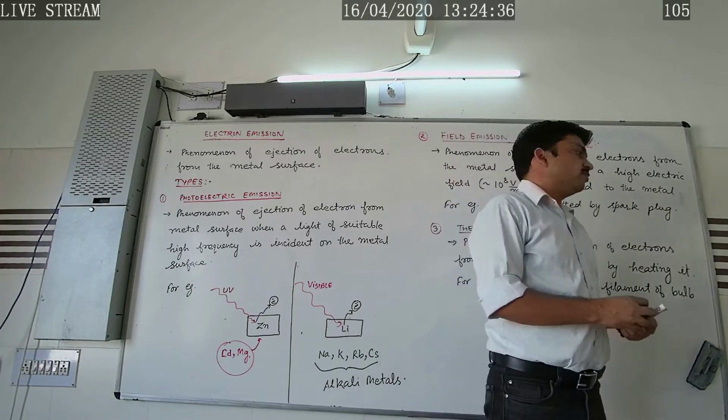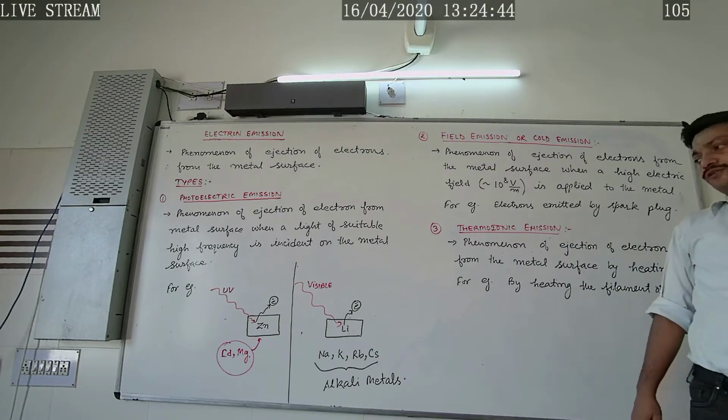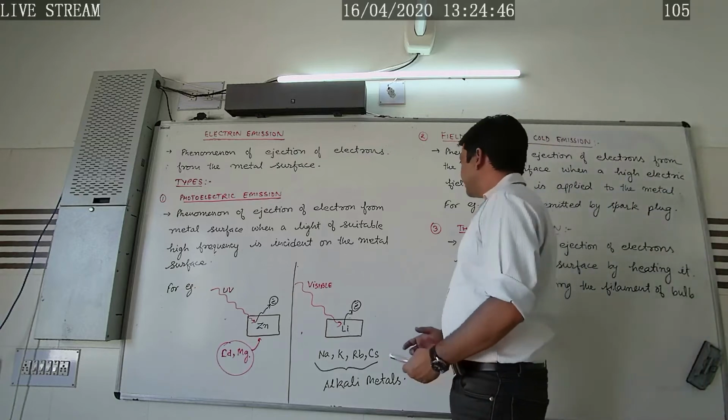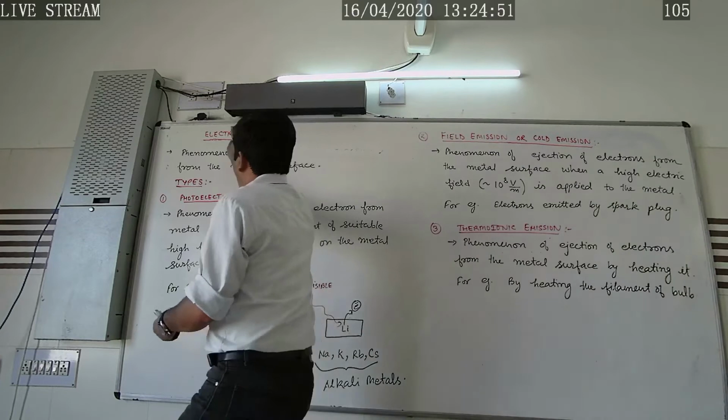Now let's study the next topic. The question is: explain the dual nature of radiation. How does radiation possess dual nature?